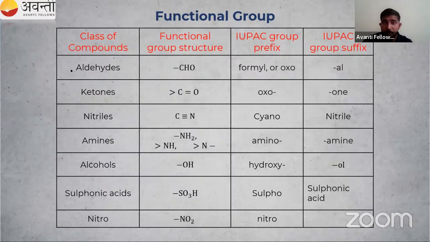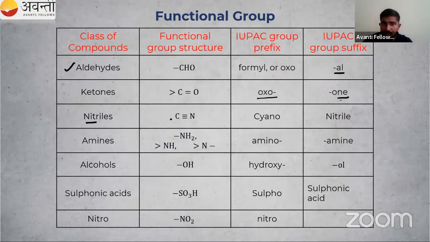Some more functional groups. If aldehydes are present as the primary functional group, then the name of the organic compound will end with al. If a ketone is present, then we use one. If the ketone group is used as a prefix, then we use oxo. We will study with examples only. We can understand the IUPAC nomenclature this way. You have to understand this, and study these things before the next class.